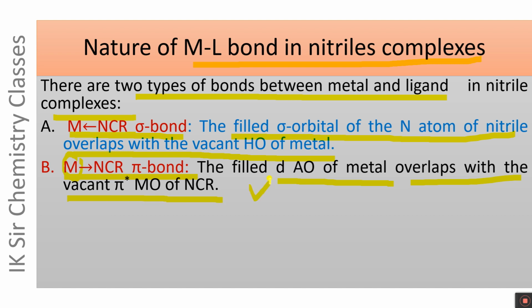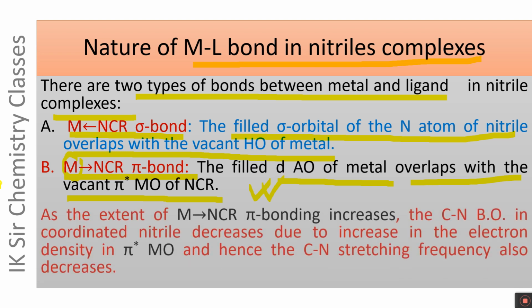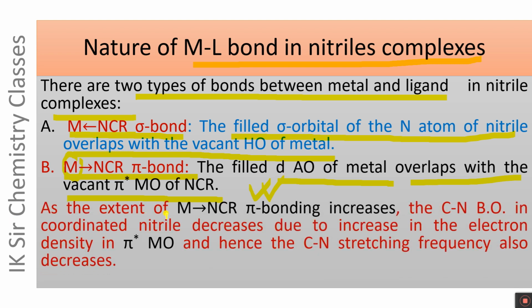During the formation of this pi bond, the filled d atomic orbital of metal overlaps with vacant anti-bonding pi star MO of nitrile. And therefore, as the extent of metal to nitrile pi bonding increases, the CN bond order of coordinated nitrile decreases due to increase in the electron density in pi star MO, and hence CN stretching frequency also decreases.